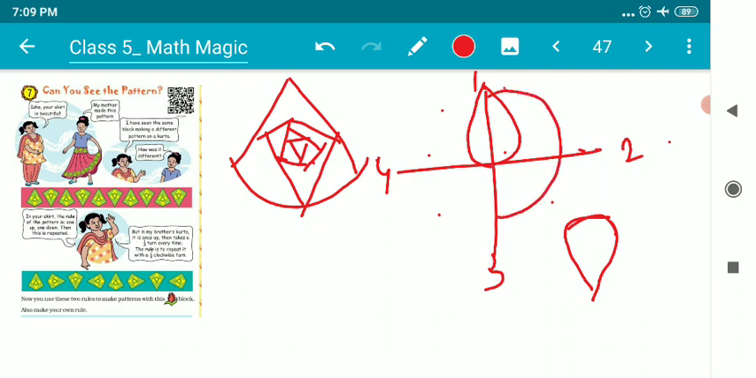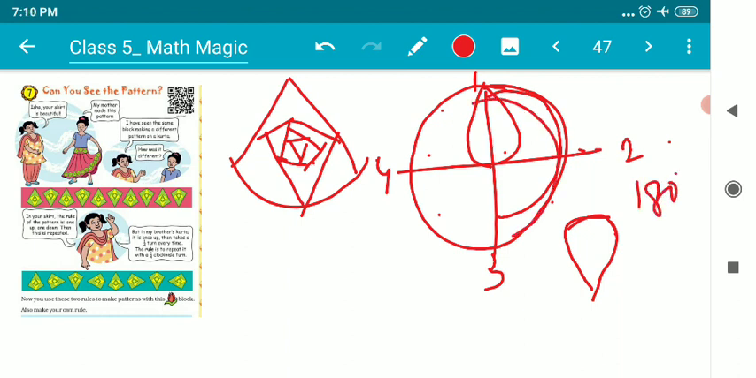As we all know, the entire circle is 360 degrees. If it takes a half turn, half means 180 degrees. Half of 360 means 180 degrees. So it will come to this position. It will look like this. Am I right, children? Of course.